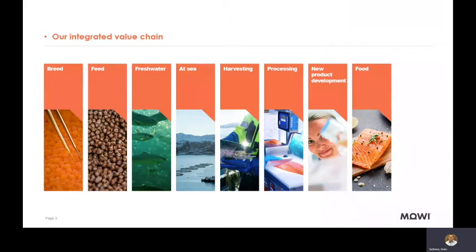We don't only grow fish, we also control the whole process from egg to plate. So we believe that when we are present in all these steps, we can control the product and deliver a high quality product to our end customers. This is very important for us, and we are working hard every day to deliver the best possible product we can. And lately we have also launched our own MOWI brand in certain markets.